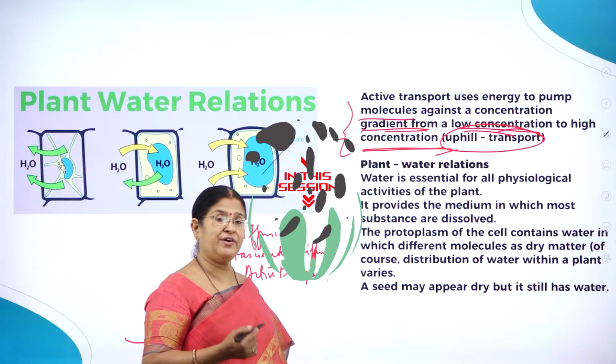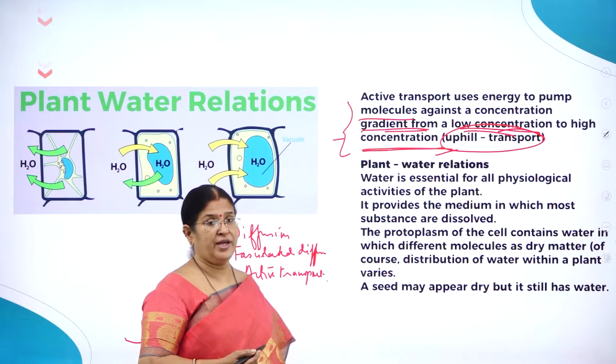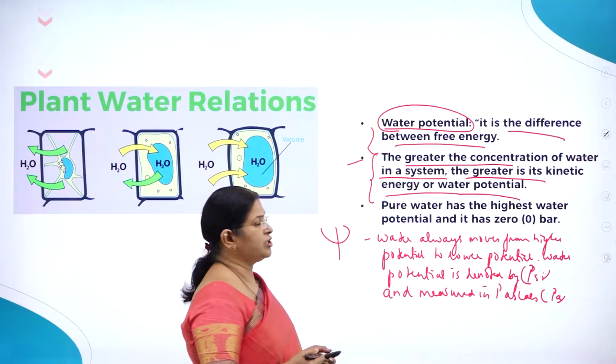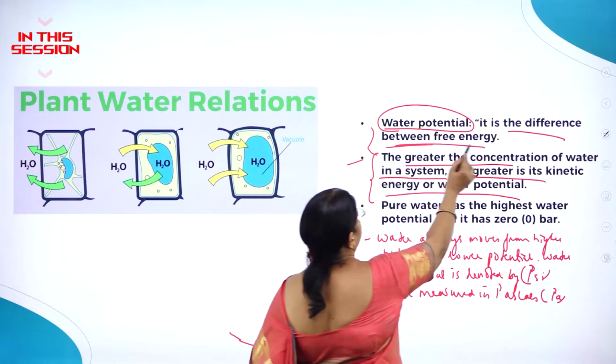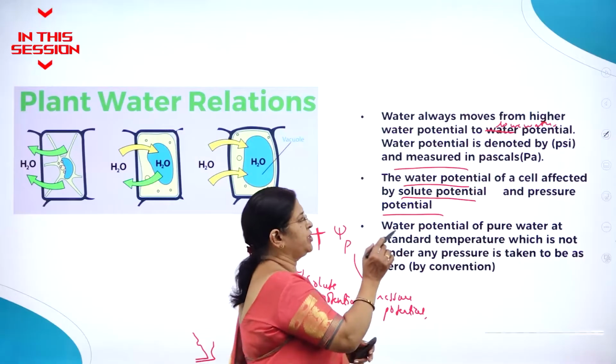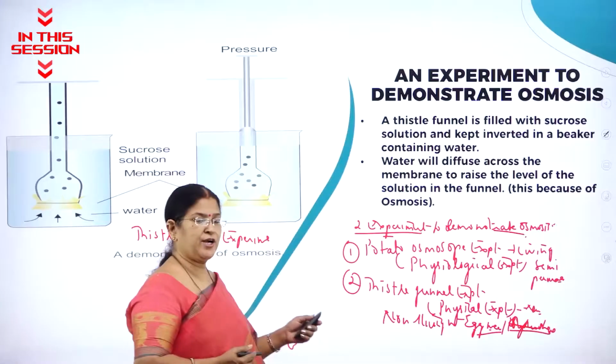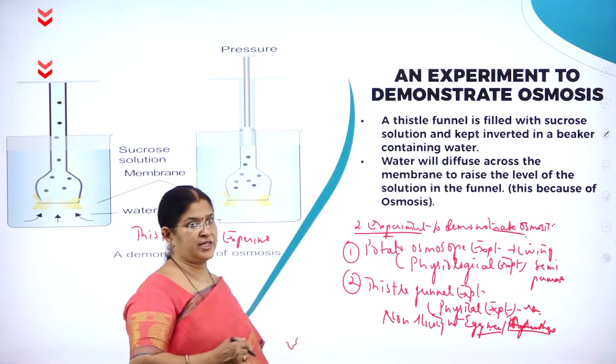Water plays a very important role as an abiotic factor in the plant body. So what is water potential? It is the difference between the free energy. The living substance of a cell is called protoplasm. The water potential of a cell is affected by solute potential and pressure potential. The potato osmoscope experiment is called a physiological experiment.